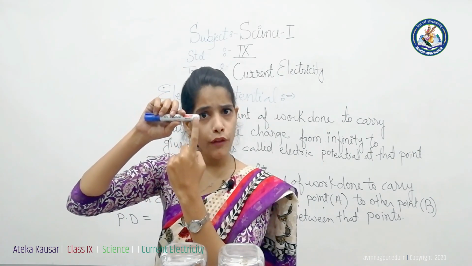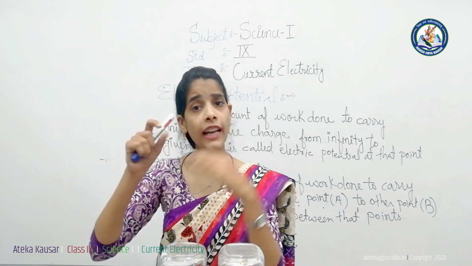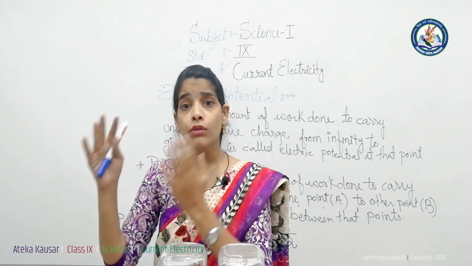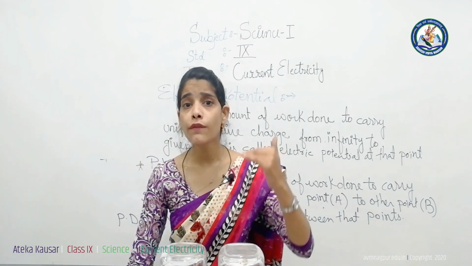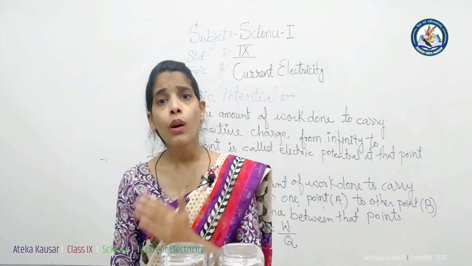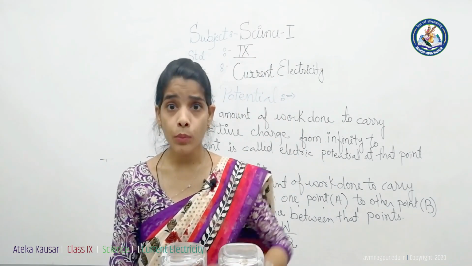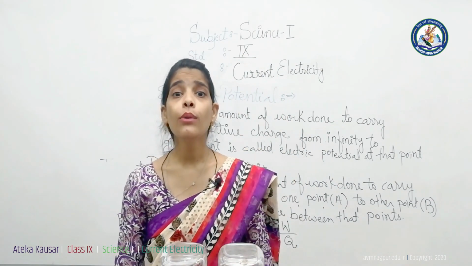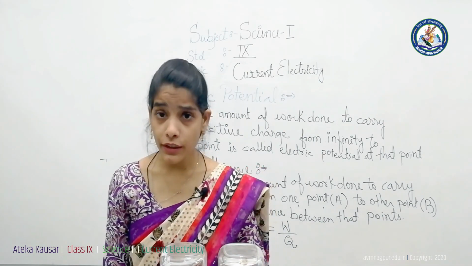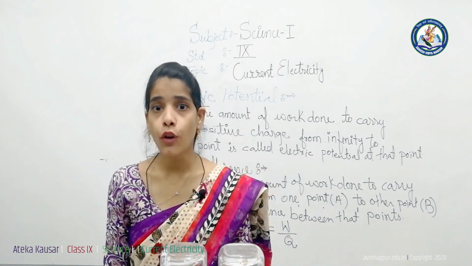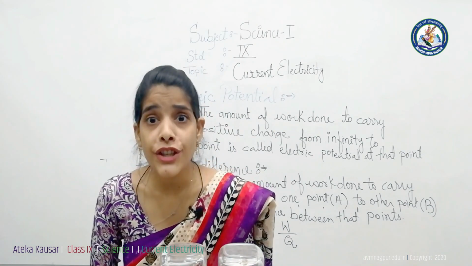Heat flows from higher temperature to lower temperature, air flows from higher pressure to lower pressure, and water flows from a higher height to a lower height. It means that to make things flow, we need to create a certain difference. To make electrons flow, we have to create a potential difference.